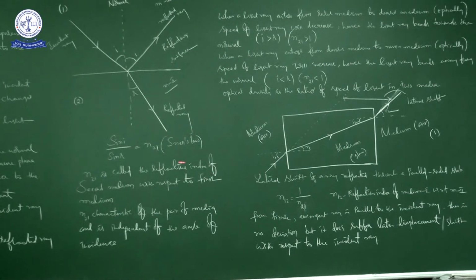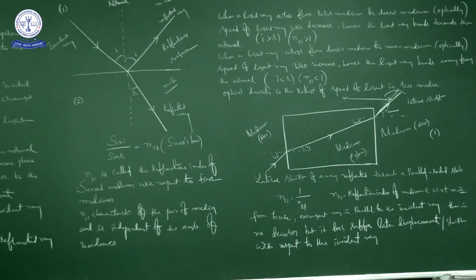Refractive index. From the second law of refraction, I told you the ratio of the sine of the angle of incidence to the sine of the angle of refraction is constant. That constant is called the refractive index. So refractive index is a characteristic of the pair of media. It is independent of the angle of incidence.